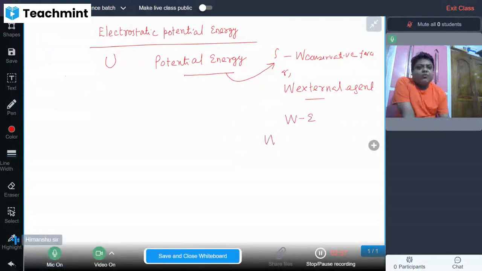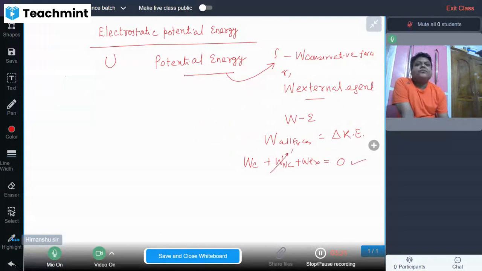Work done by all the forces is equal to change in kinetic energy. That is why I am saying bring the charges slowly so that the kinetic energy never changes, making the change in kinetic energy zero. Work done by the conservative force plus work done by the non-conservative force plus work done by the external agent, these three kinds of forces are there, and that makes the tally zero.